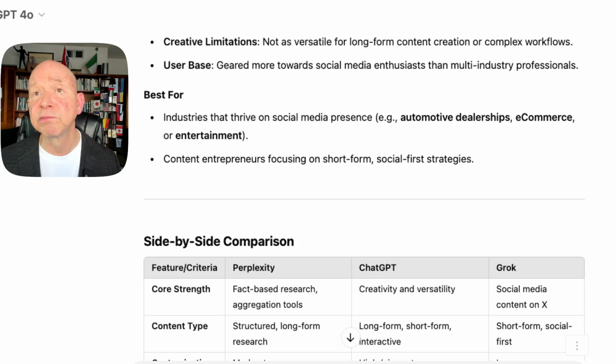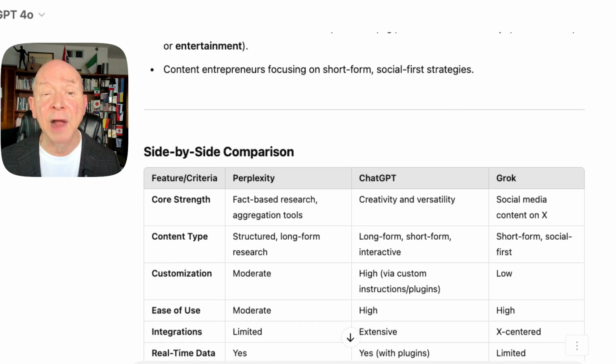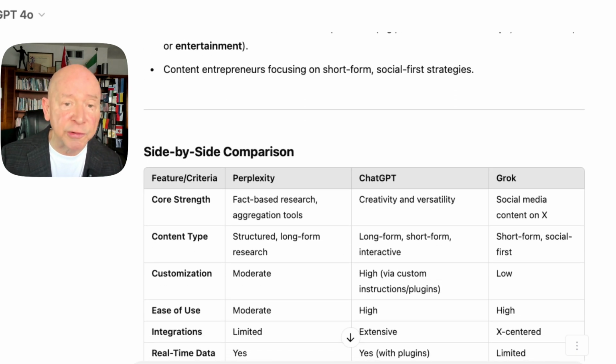So it's got some real nice capabilities there, but also there's some limits. It's best for industries that thrive on social media, automotive dealerships, e-commerce, entertainment, and content entrepreneurs focusing on short-term, social-first strategies. I think that's a real important thing, and I would have to agree.